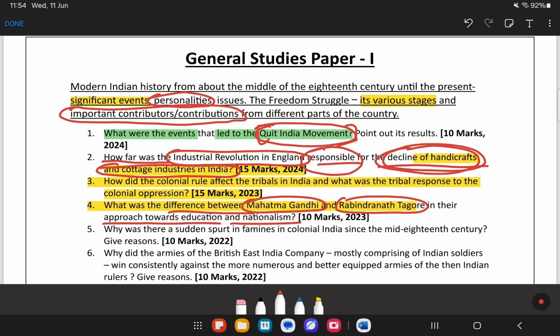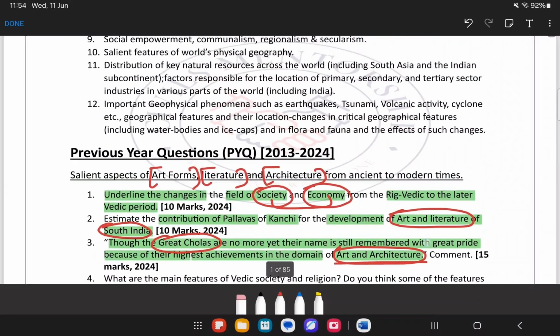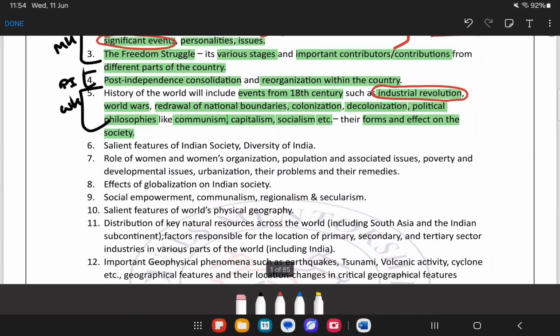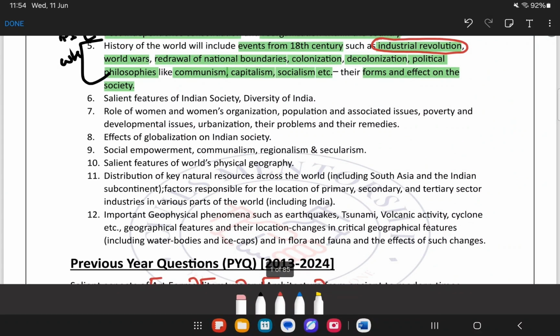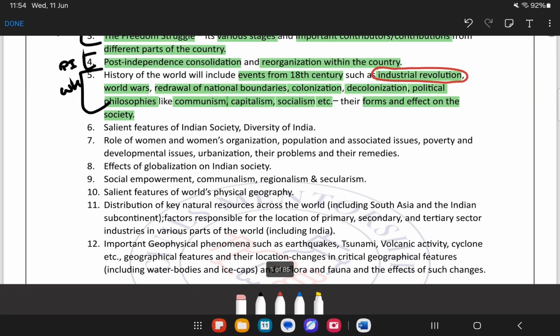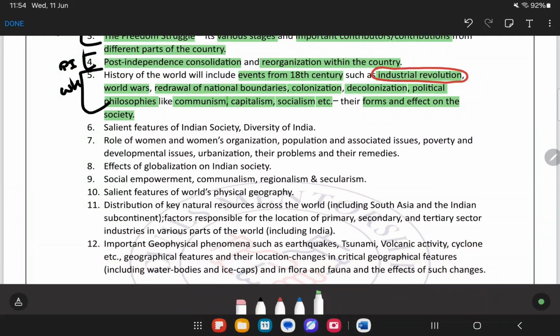So this is all about the history, or you can say the paper 1 history. As we know that in paper 1 we have three major topics: history, society and geography. So this is all about the history topic. Now coming to society. Now what is there in society? Let's see. Salient features of Indian society, diversity of India.